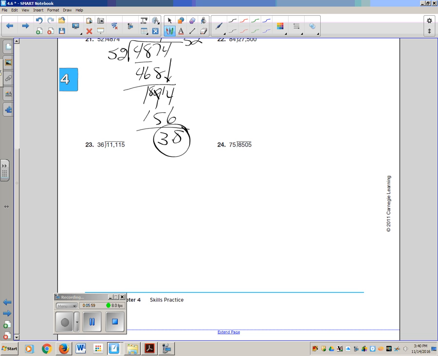23, set it up. 11,115 divided by 36. 36 doesn't go into 11, it does go into 111. Your first number goes above that third one. Okay? I'm not going to do that one. You guys are doing well with the division. So do the evens on that.